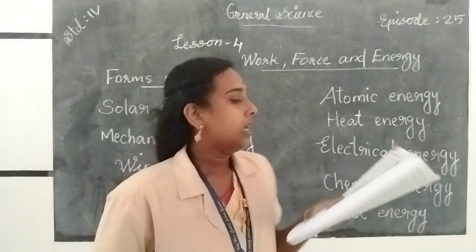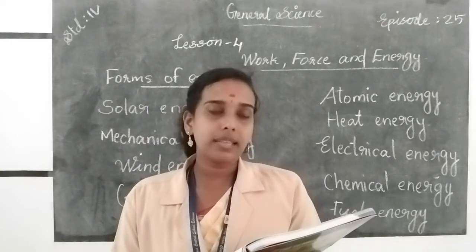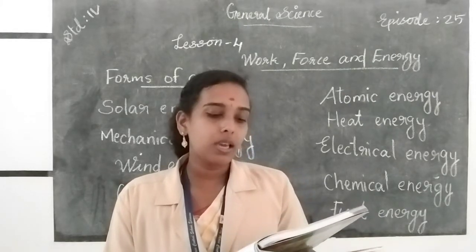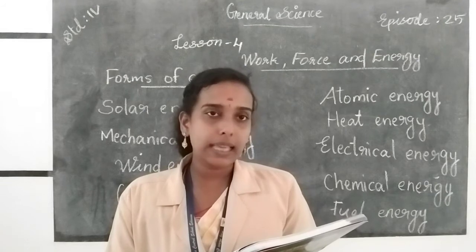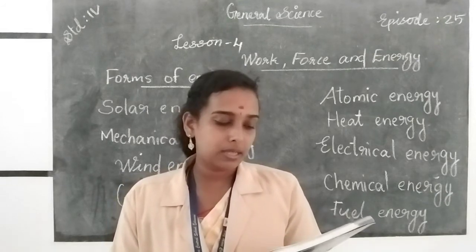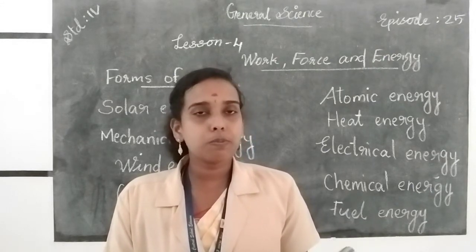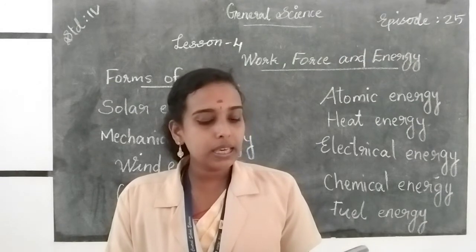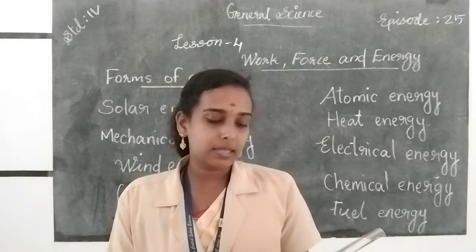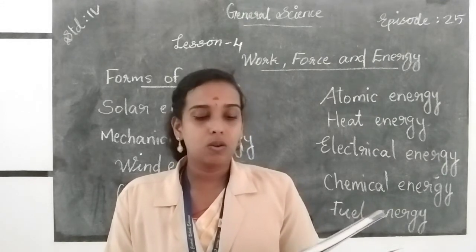Okay. Then water. Fast flowing water is used to generate electricity. Water falling from a height has mechanical energy. This can be used to produce electricity. This is how hydroelectric plants produce energy. Then the next one, wind energy. So look at your textbook. Wind energy is used to run windmills which produce electricity. It is also used to draw water from under the ground.